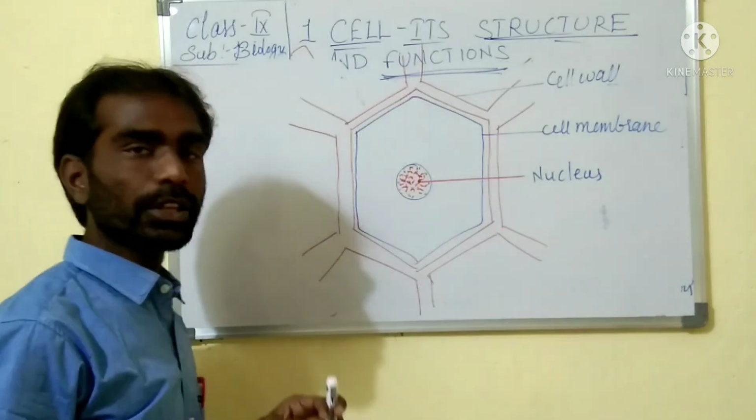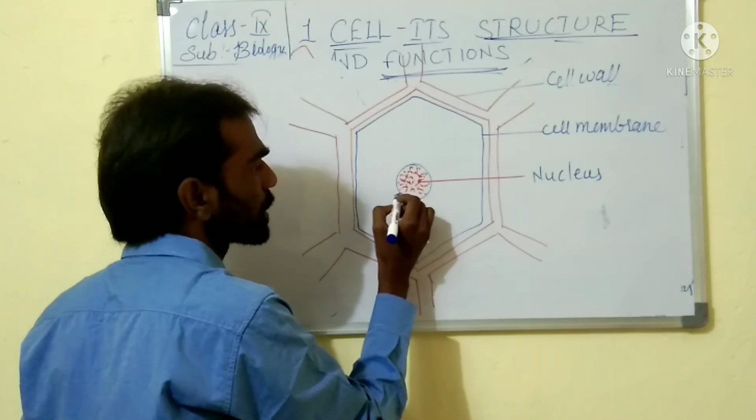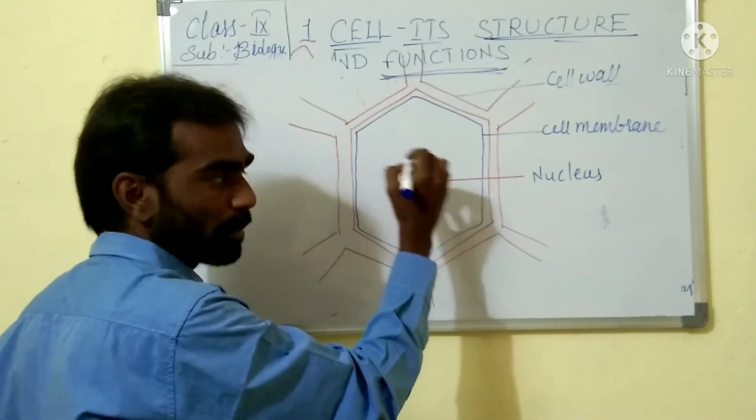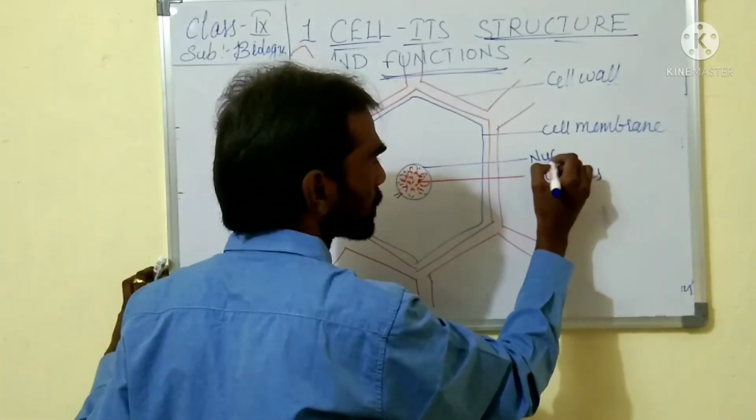This forms your nucleus. Around the nucleus you can see a network-like structure connected to the membrane. The membrane surrounding the nucleus is called the nuclear membrane.